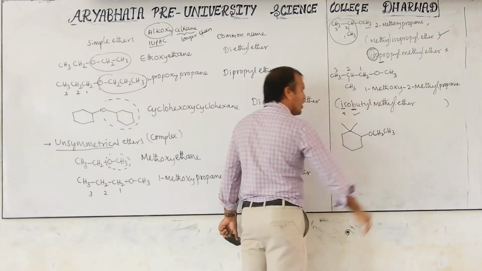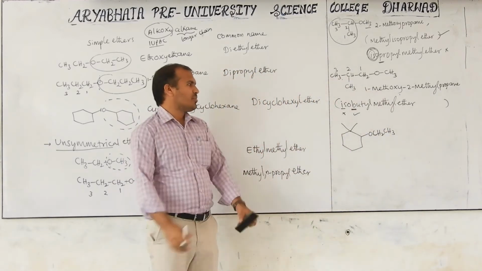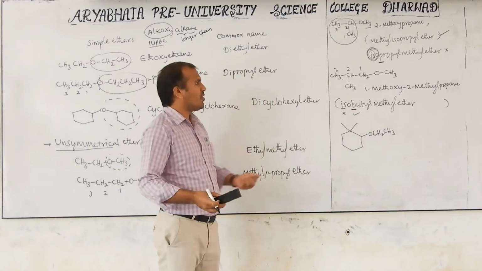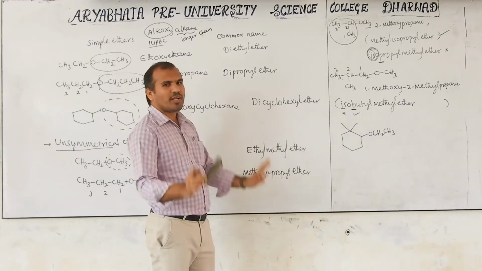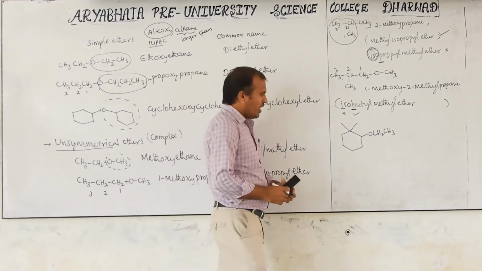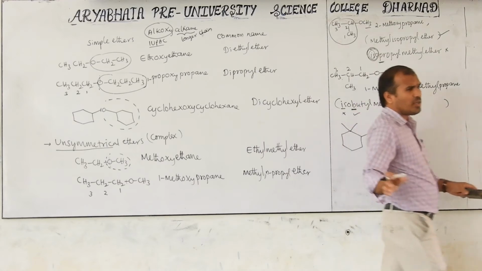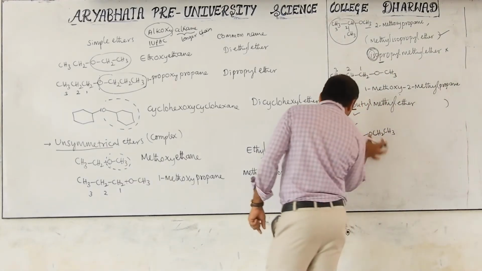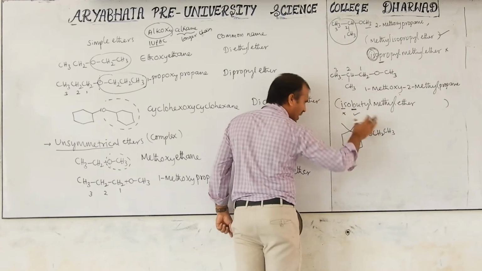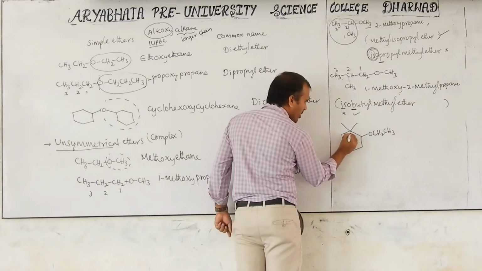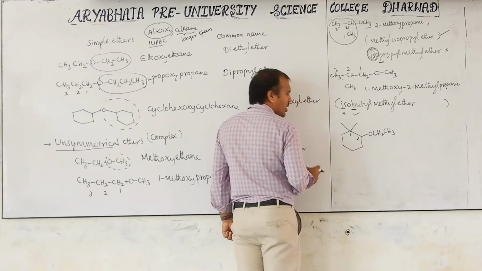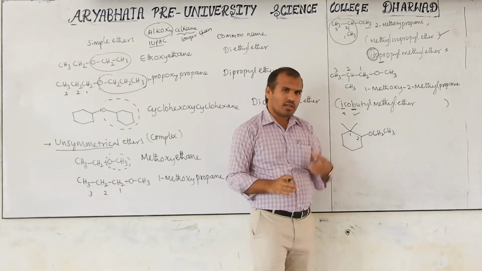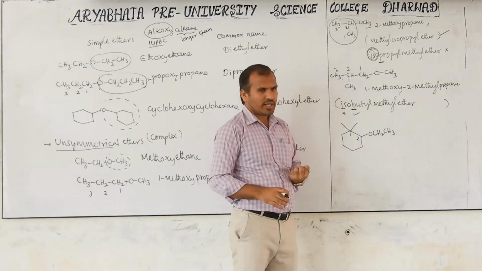Like this molecule here, or whatever is present in your textbook, that molecule I am discussing. Maybe you are thinking it is lengthy, but maximum all are present in the textbook only. Now, a cyclic group is present here. In this cyclic group, we have to number clockwise or anti-clockwise. Even if you give number 1, 2, the sum of all positions should be the lowest number.